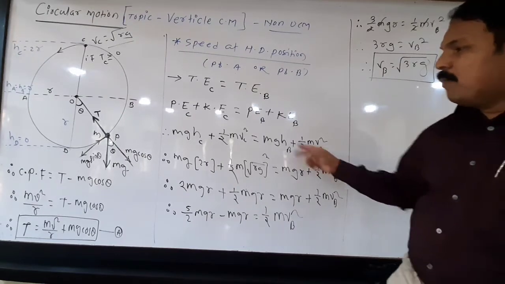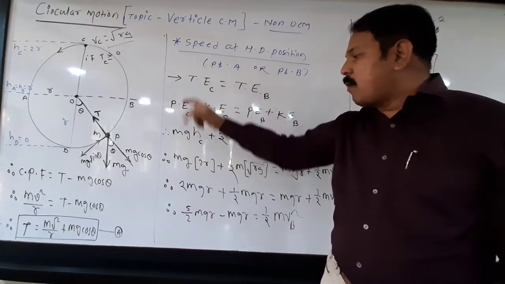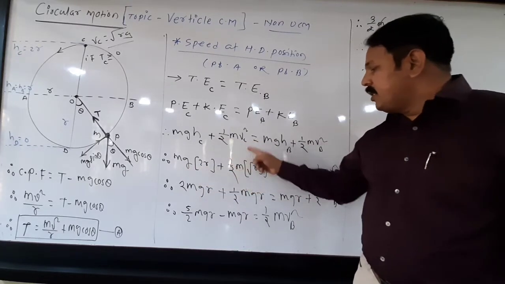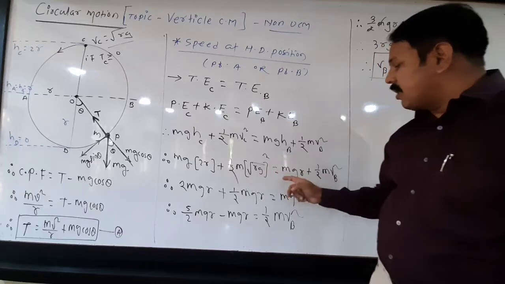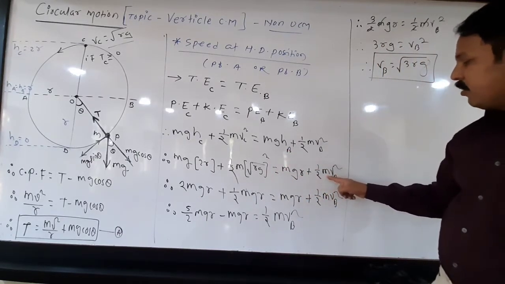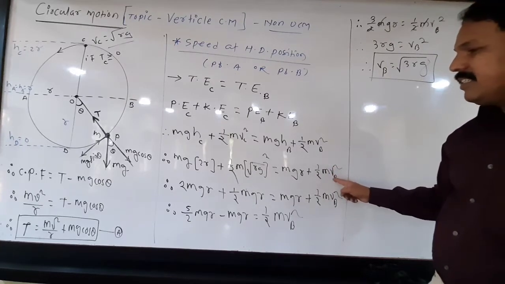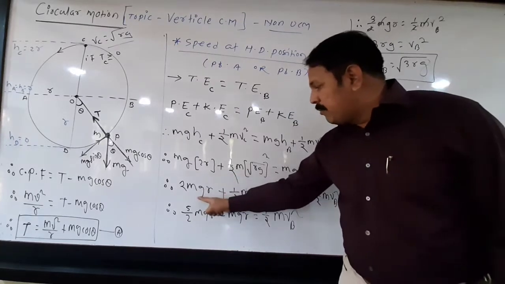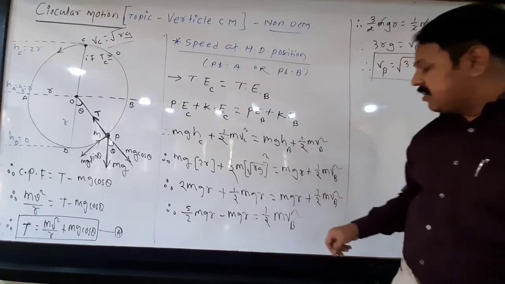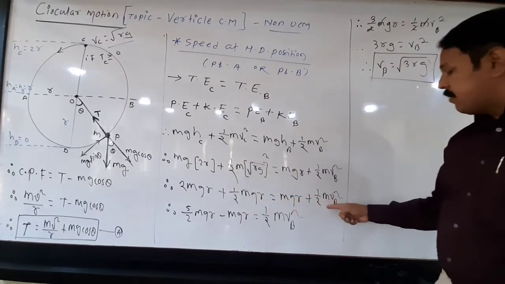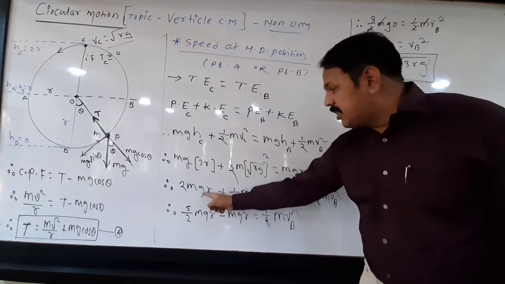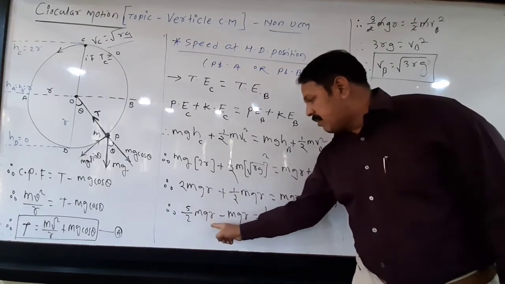Right? Put the value of Hc. What is the height at the top position? mg into 2r, plus 1 by 2 m Vc squared, where Vc is under root rg, bracket squared, is equal to mgr plus 1 by 2 m Vb squared as it is. So it is 2mgr plus, the under root and square get cancelled, 1 by 2 mgr, is equal to mgr plus 1 by 2 m Vb squared. 2 plus half is 2 and a half, that is 5 by 2 mgr.